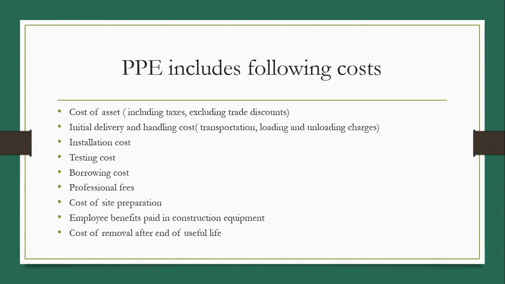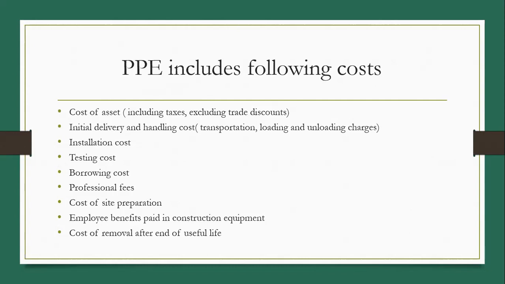Then site preparation cost, and next point is employee benefits paid in construction of equipment. These items are related with installation of the plant or machinery, but are indirectly concerned with installation. Where we want to install the machinery, it is essential to prepare the location before we purchase the machinery.